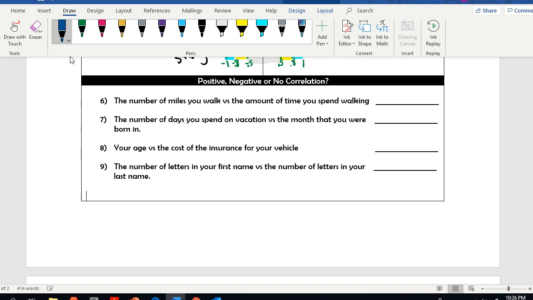Okay, part two of our video today. We're going to start with positive, negative, or no correlation. You've had a little bit of time to look at this possibly. The number of miles you walk versus the time you spend walking. If we go over here and make a grid, don't you think the amount you walk will be more and more? If so, it's a positive correlation.